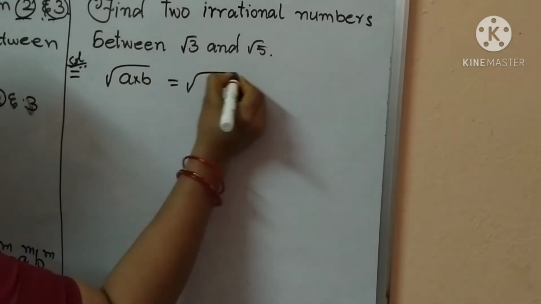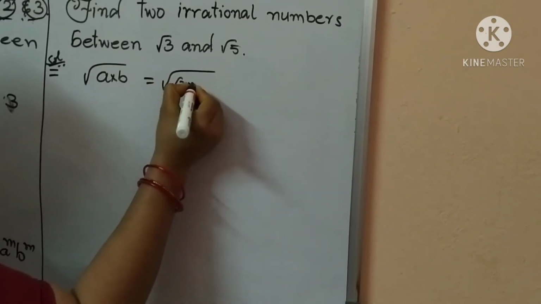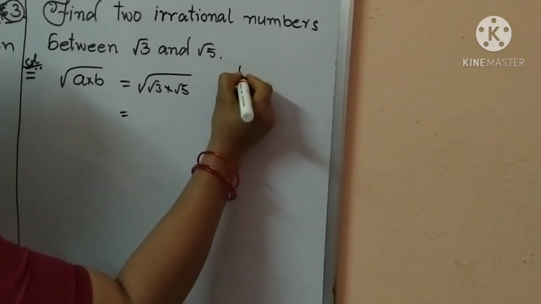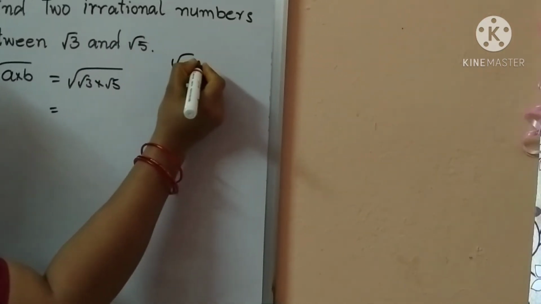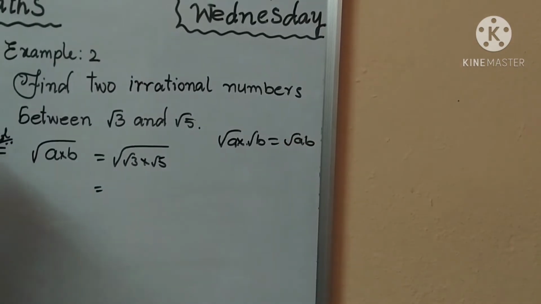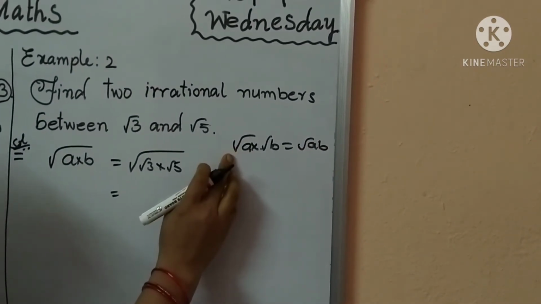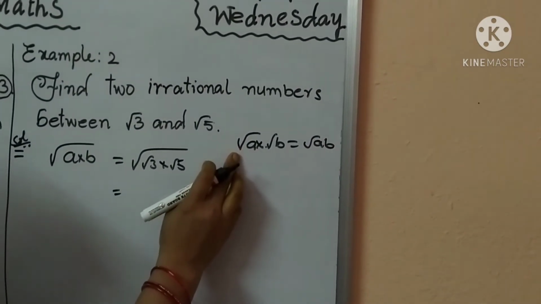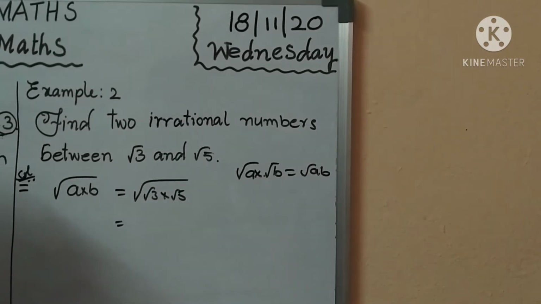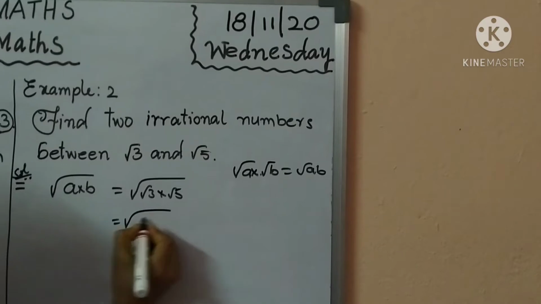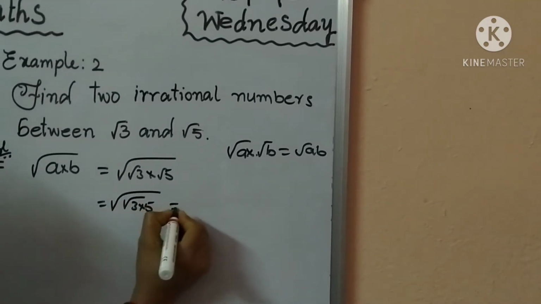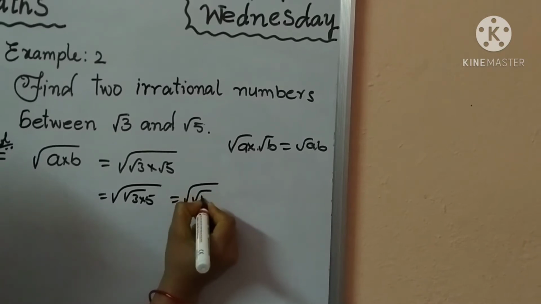Two irrational numbers between a and b equal to the square root of a into b, or root ab. So here write square root of root 3 into root 5. Substituting, root a into root b equals root ab, because both a and b are square roots. So we should write the root ab formula. Root of 3 into 5, so here write square root of root 15.